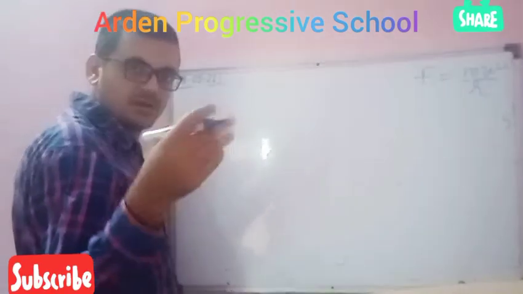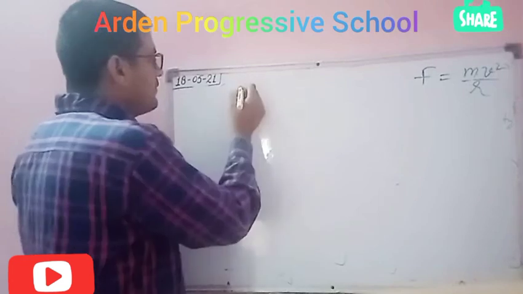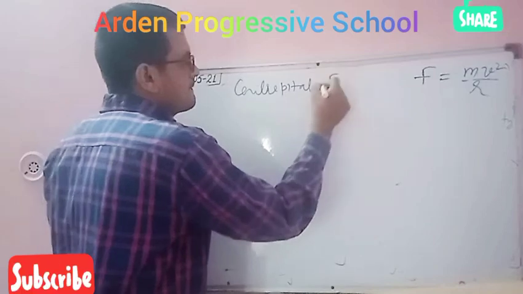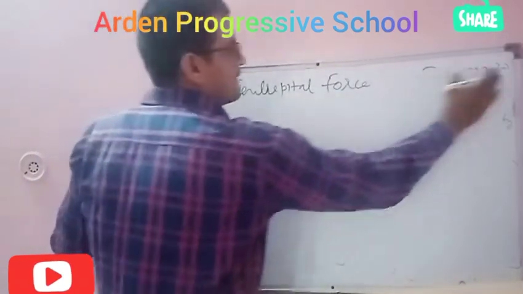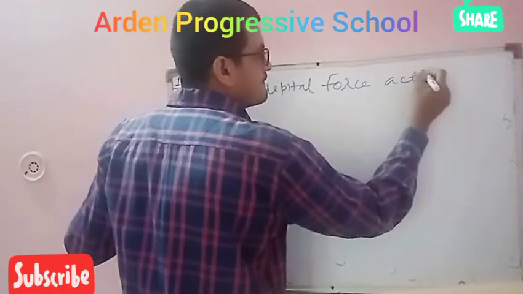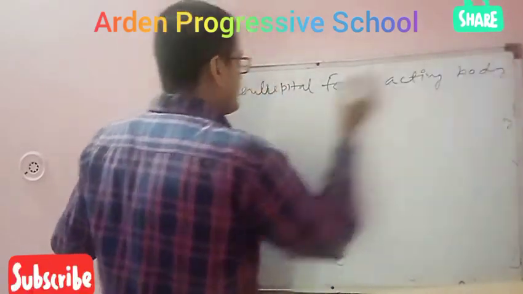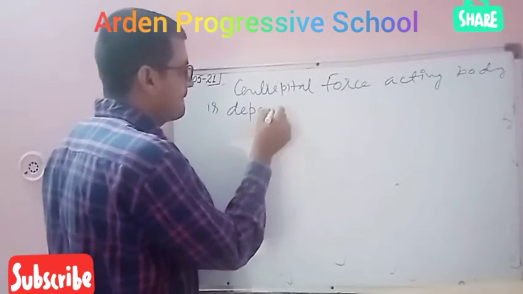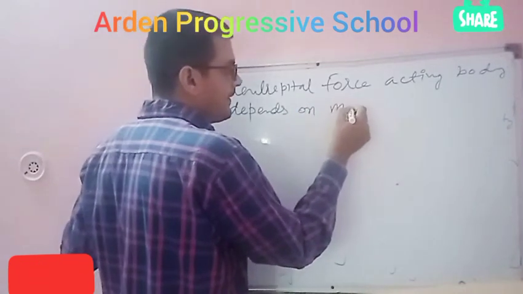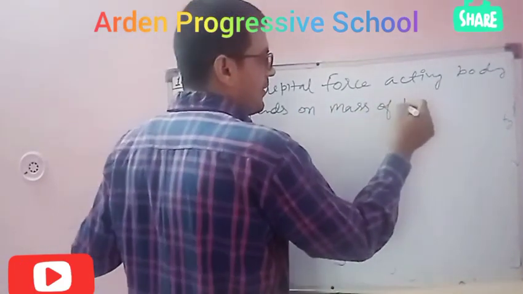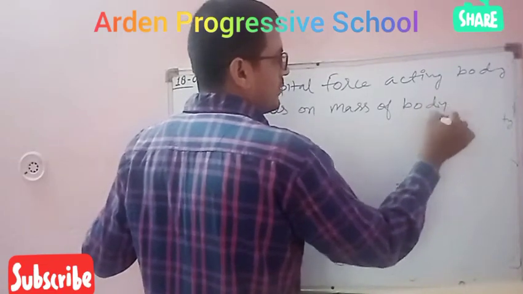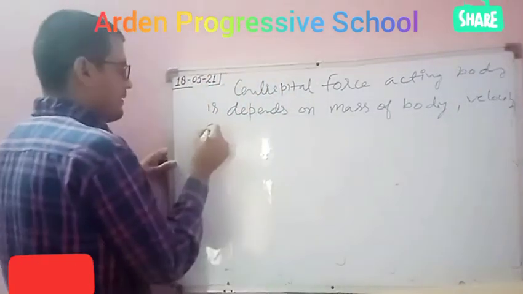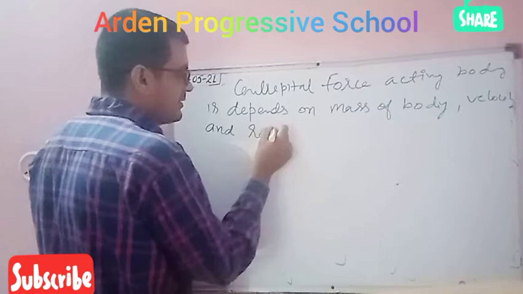I am dictating a question: the centripetal force acting on a body depends on the mass of the body, velocity, and radius of the circular path.